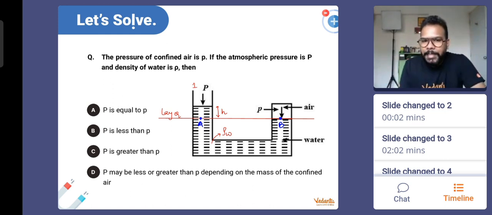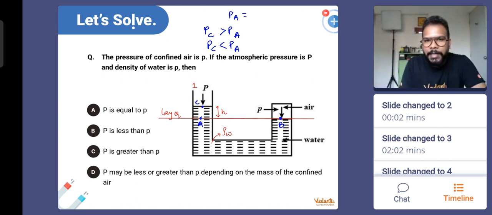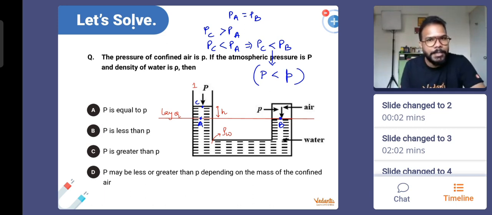So if I go a little up from A to this point C, what will you say? P C is greater than P A, or is it less than P A? Quickly. It should be lesser, because the more you go into the depth of the liquid, the pressure increases. We know that pressure at A is equal to pressure at B. So from here we can say that pressure at C will be less than pressure at B. This results in capital P being less than small p. This is the analytical understanding of it. That means the correct answer is option B.